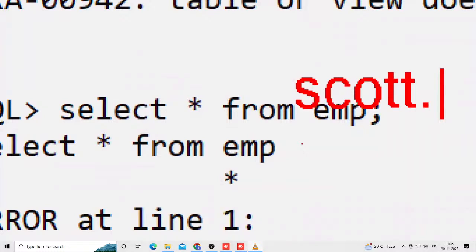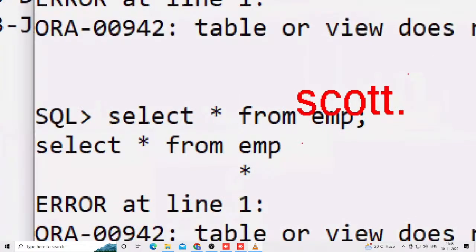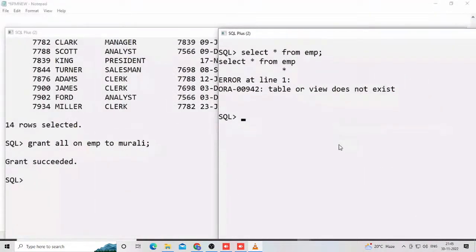Now here, update scott.emp, delete from scott.emp. In this case, the Scott user has to give a permission like that; only then it works, otherwise it is impossible. That is a rule only. Now, suppose you are also good at that rule, then you are successful.